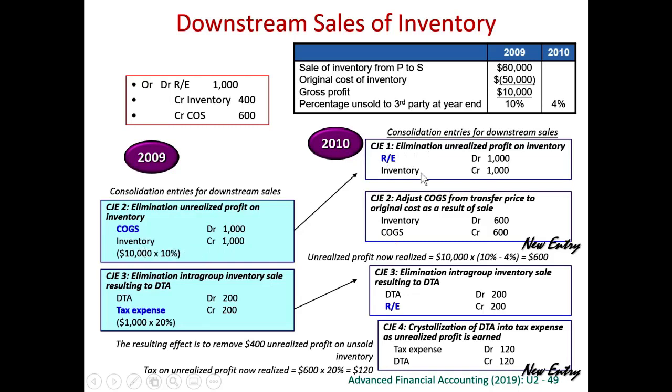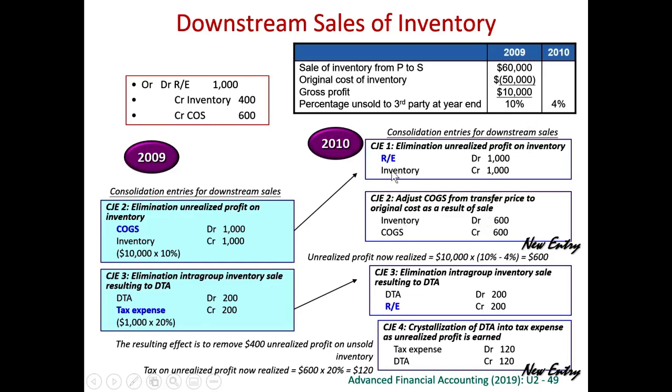I still need to credit the inventory, right? So if I just repeat this journal entry, I need to debit retained earnings and credit inventory. However, the question says that by the end of 2010, 4% of this inventory remains. So out of the 10%, 6% has been sold, has been realized. So if 6% out of 10% has been sold, 6 out of 10.